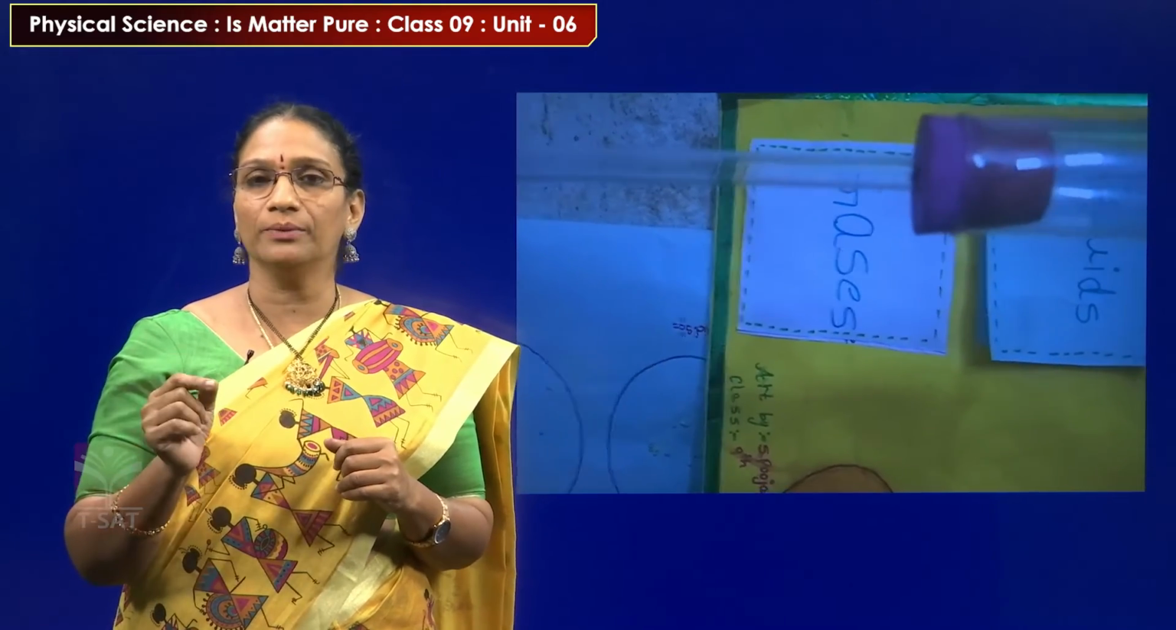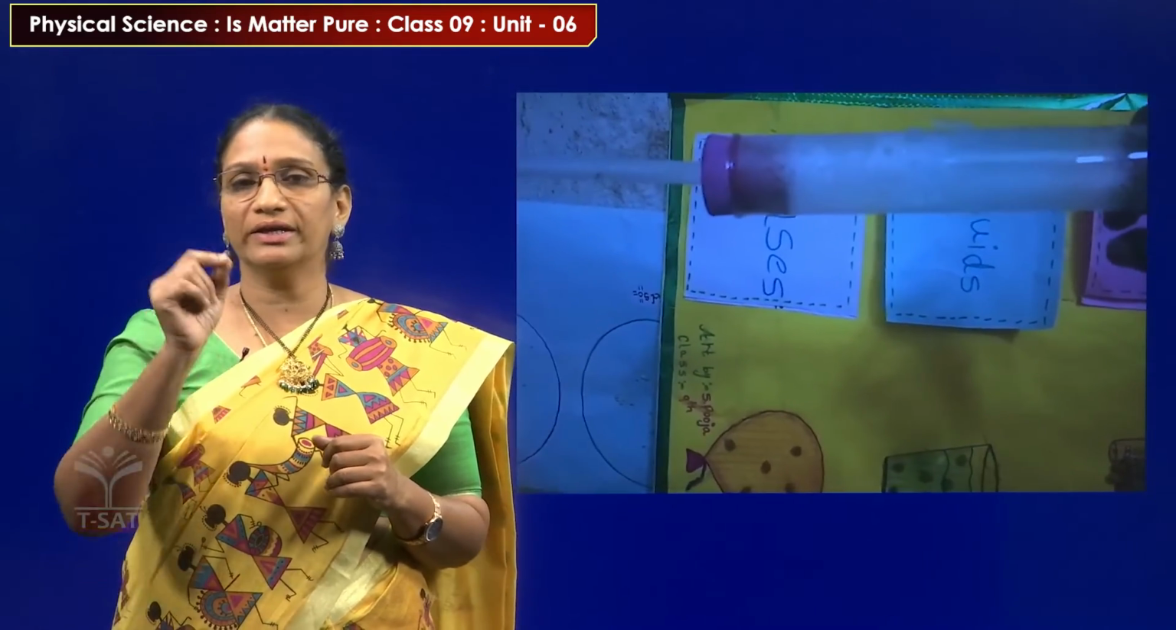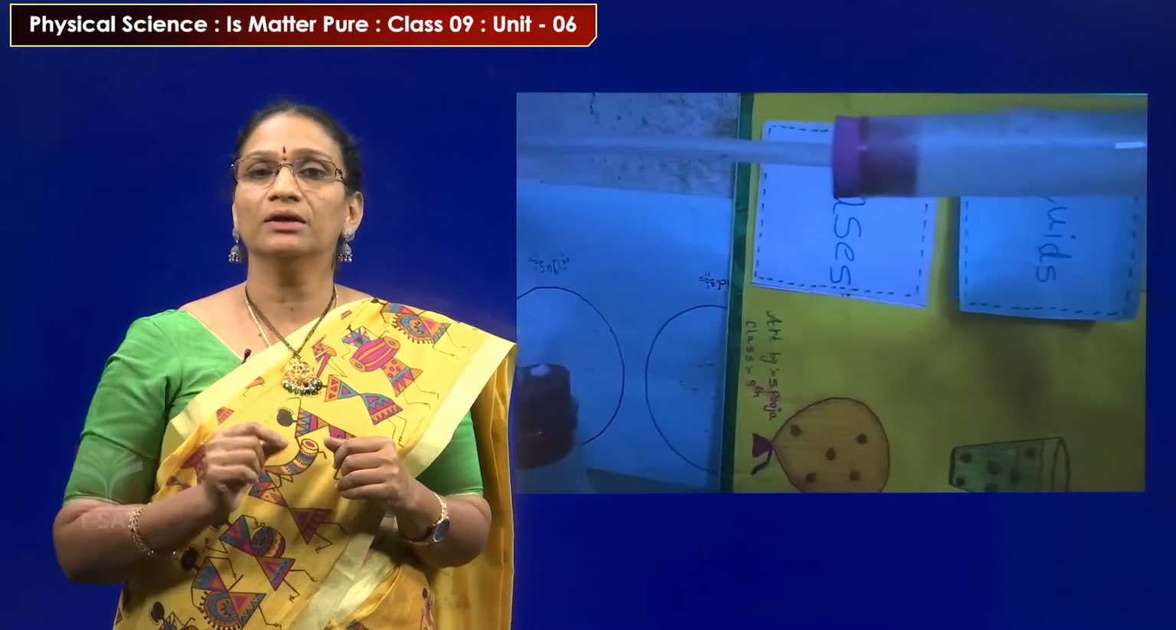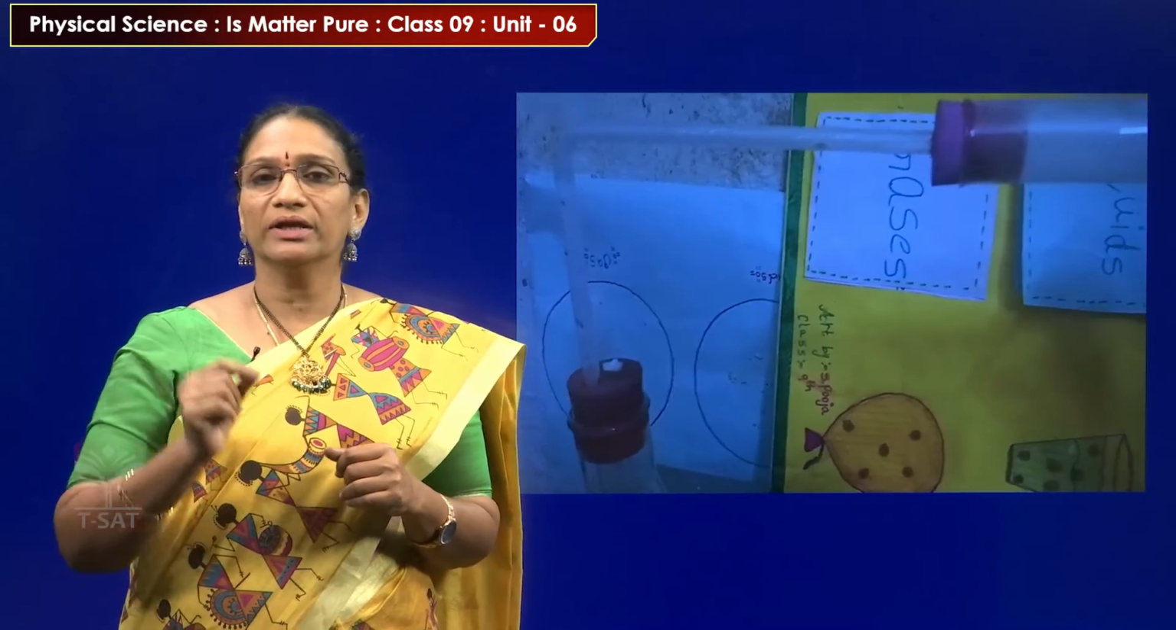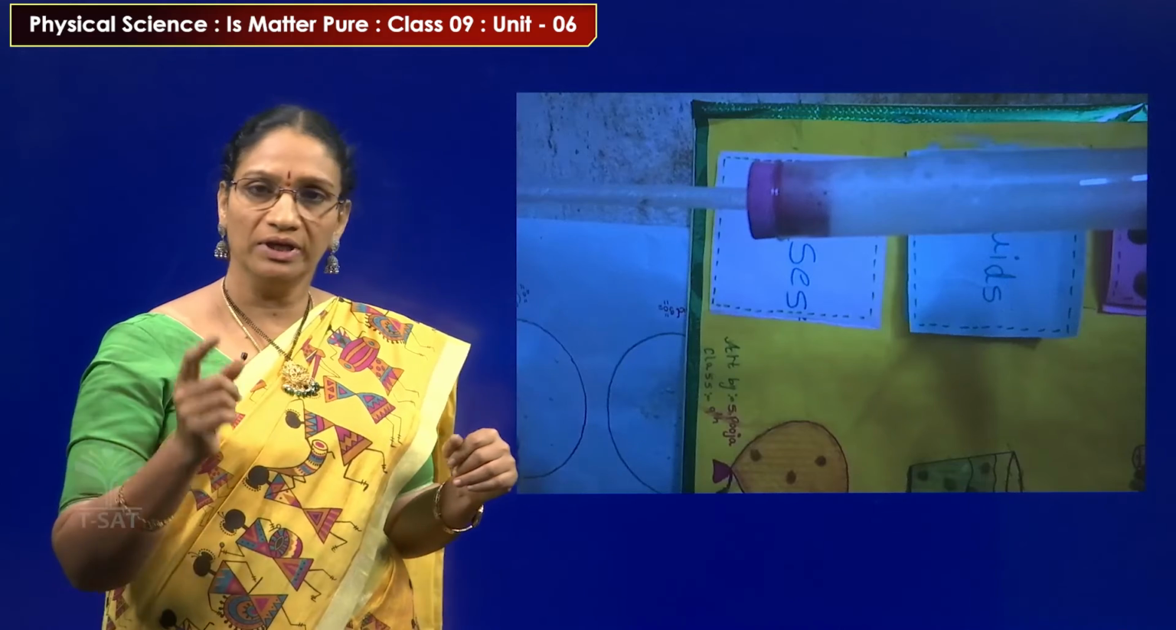So after some time, after boiling, all the water vapor will be collected in that test tube. Let the test tube cool, then we can get the distilled water. So we can easily get the distilled water with the help of distillation.